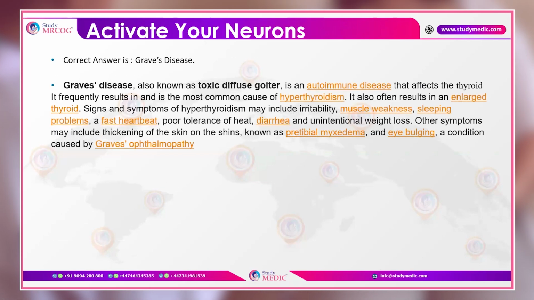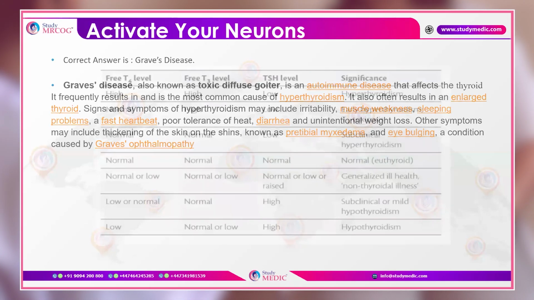And here the answer is Graves' disease, which is also known as toxic diffuse goiter, an autoimmune disease that affects the thyroid. It is the most common cause of hyperthyroidism, and it often results in an enlarged thyroid gland. Signs and symptoms of hyperthyroidism can be there, like irritability, muscle weakness, sleeping problems, fast heartbeat, poor tolerance of heat, diarrhea, and unintentional weight loss. Other symptoms can also be there, like pretibial myxedema and eye bulging, a condition known as ophthalmopathy. So this is basically Graves' disease.